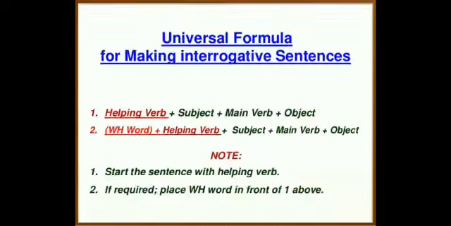Now, what is the universal formula for making interrogative sentences? It can be of two types. The first type is, it can either begin with a helping verb or it can begin with a WH word, like we have already discussed in the previous lecture.